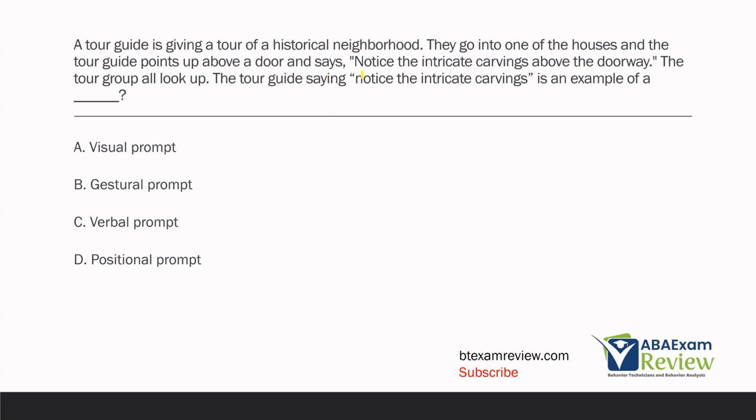Now, what are we focused on in this question? The question wants to know about when the tour guide said, "Notice the intricate carvings." We know they're walking through this neighborhood. They go into the house, and then the tour guide points up above the door. The tour guide pointing up above the door is the SD. Then he says, "Notice the intricate carvings above the doorway."